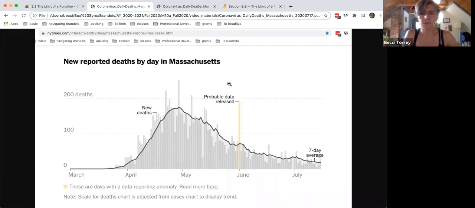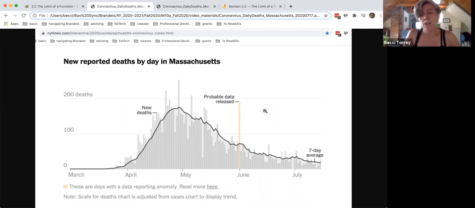And so the New York Times has highlighted in yellow this one particular day. It looks like June 1st. And so first I want to ask, what is the actual value of the number of deaths reported on that day, approximately, best you can tell from the graph? Okay, so we're just reading the data off the graph. It looks like a little bit less than 200, maybe around 190 or so.